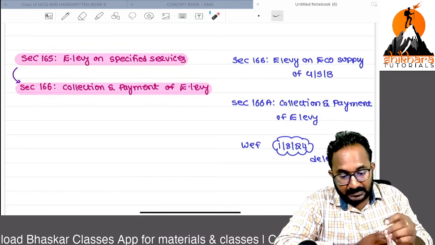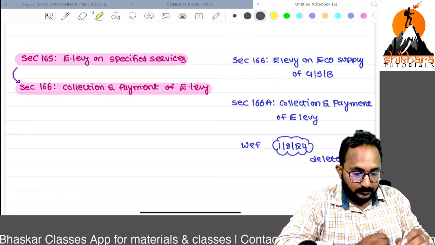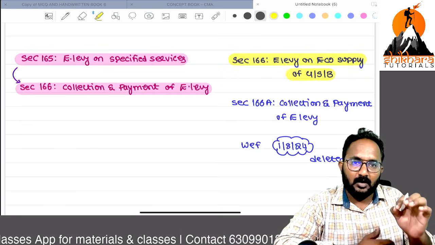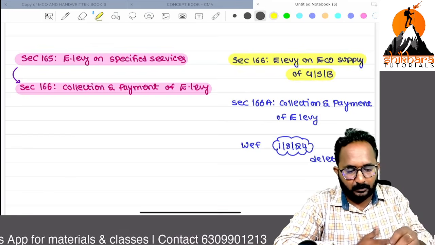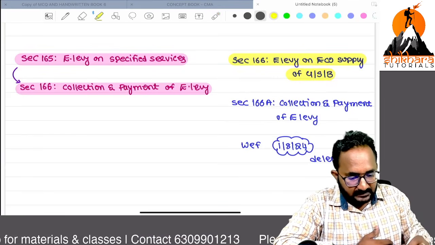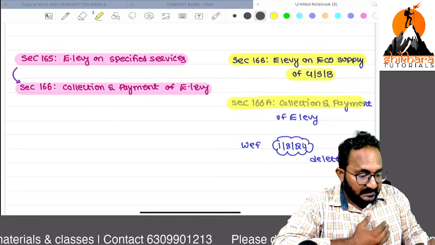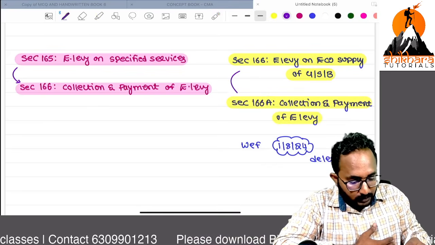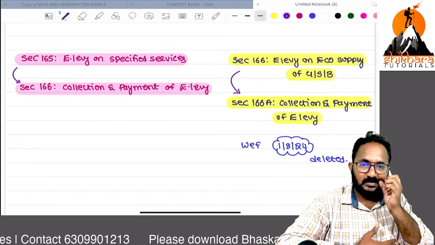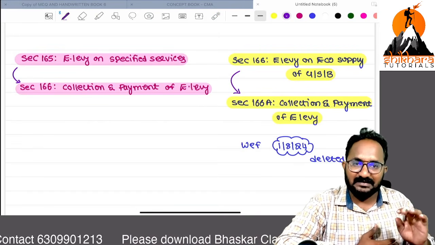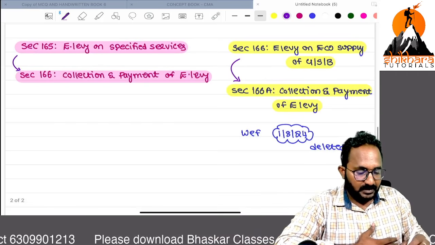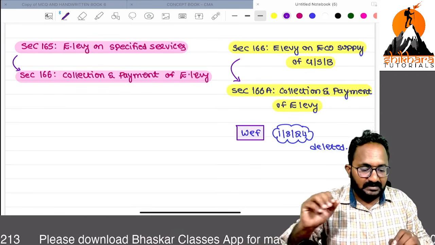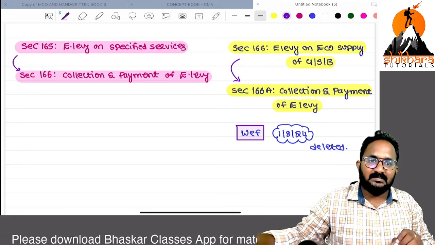Now, the second section is also there. 166 second type, equalization levy on e-commerce supply of goods, services or both. And under 166, how we are going to make the payment, all these things are discussed in 166A. But with effect from this date, this equalization levy has been deleted.